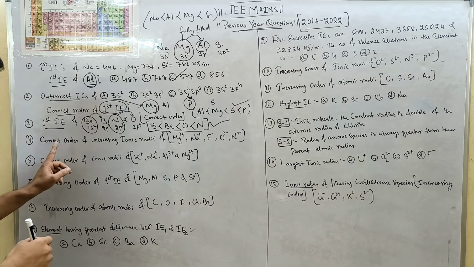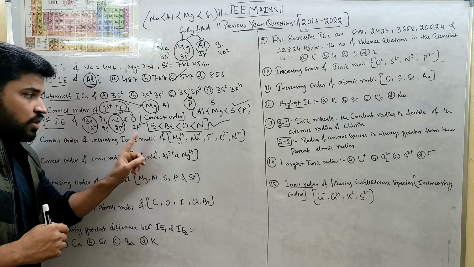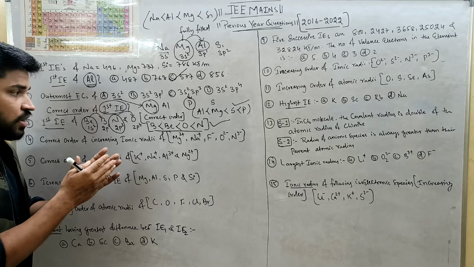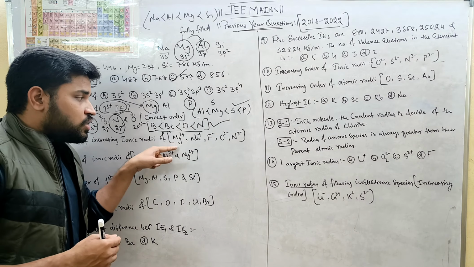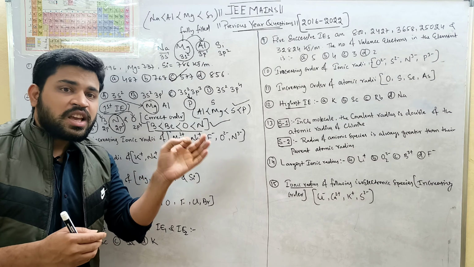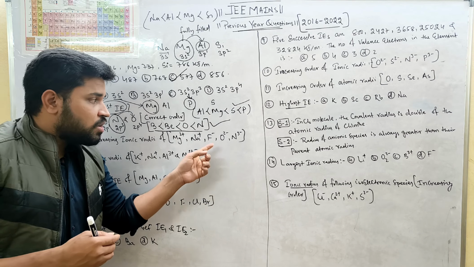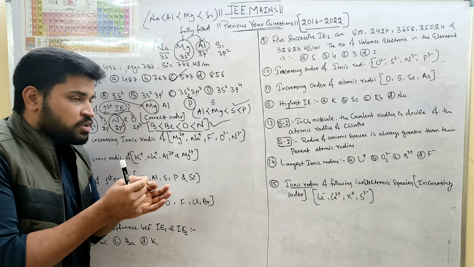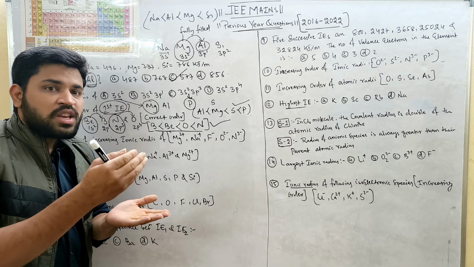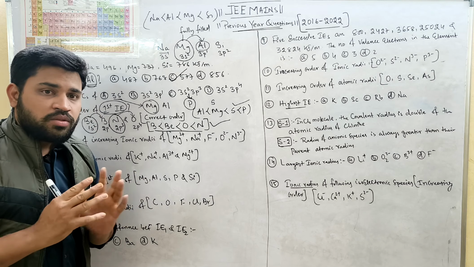And next, the correct order of increasing ionic radius. Increasing order of their ionic radius. And if you observe, all are isoelectronic species. Isoelectronic species means they have the same number of electrons but different numbers of protons.